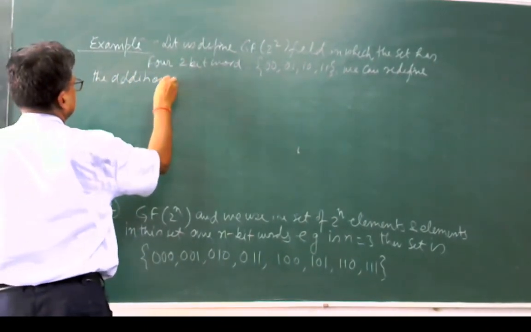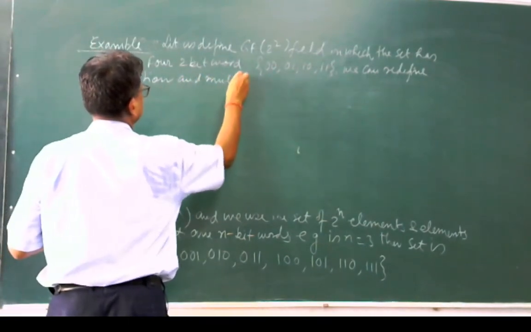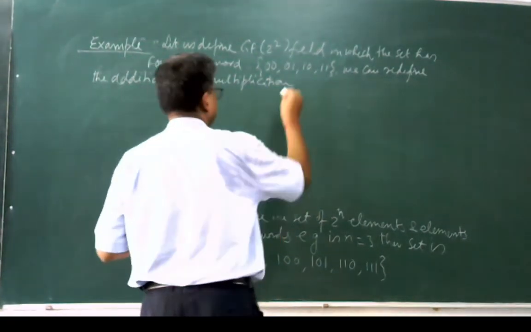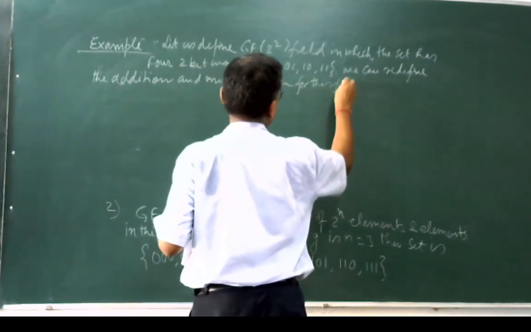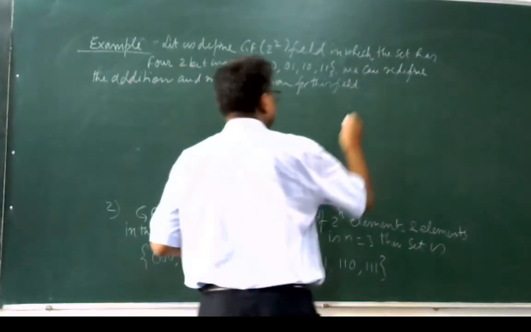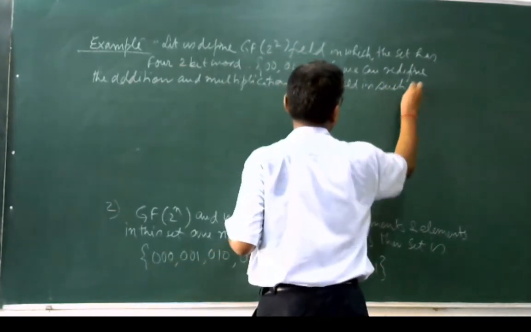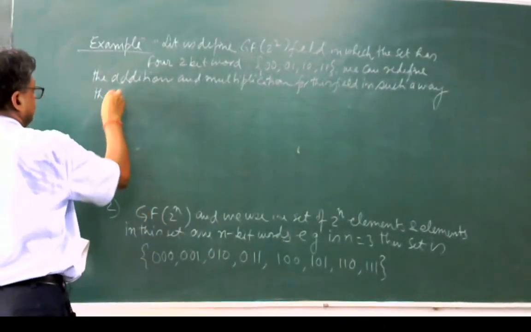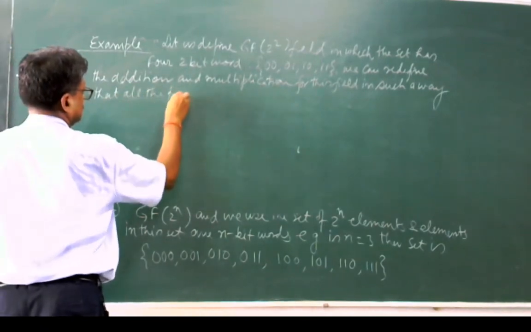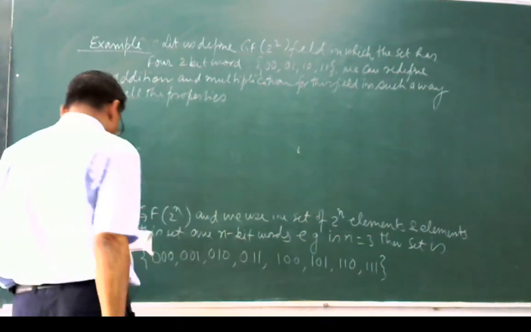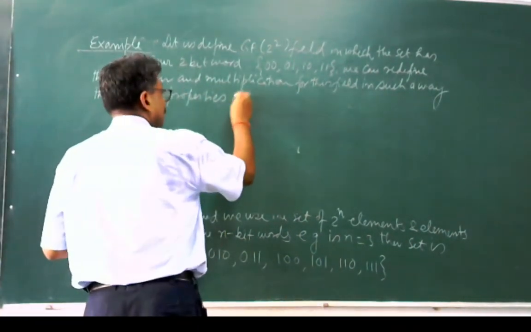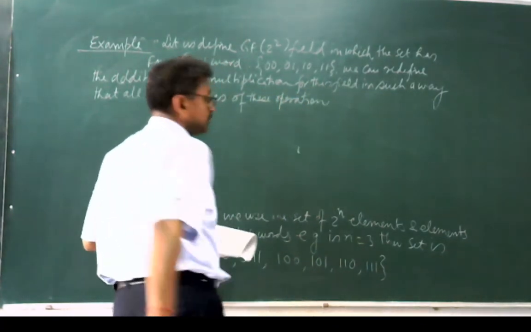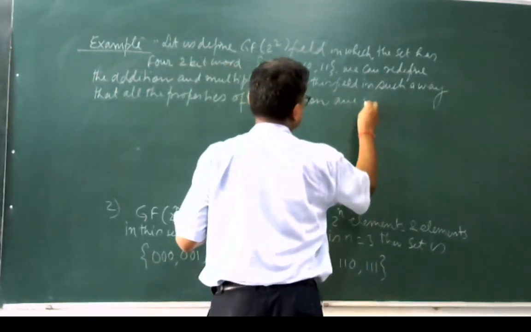addition and multiplication for this field in such a way that all the properties of these operations, multiplication and addition, are satisfied.